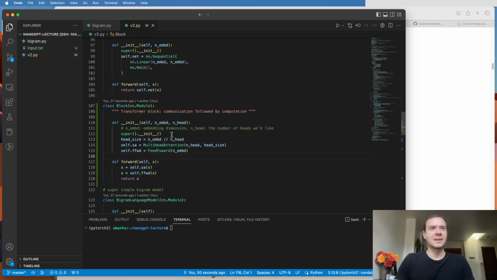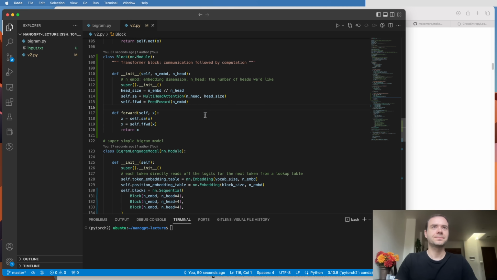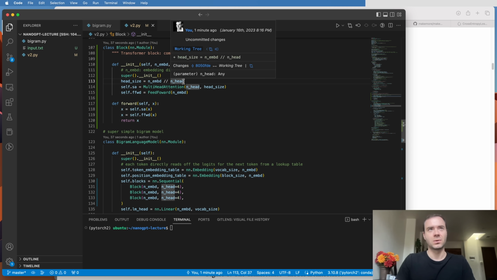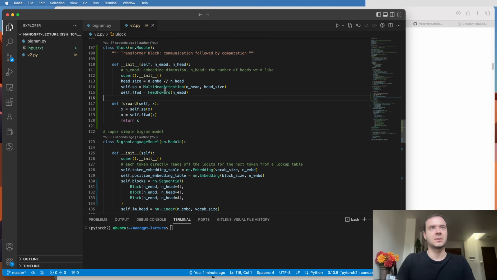Now, what I've added here also is, you'll notice, this takes the number of embeddings in the embedding dimension and the number of heads that we would like, which is kind of like group size in group convolution. And I'm saying that the number of heads we'd like is 4. Because this is 32, the number of heads should be 4, and the head size should be 8, so that everything sort of works out channel-wise.